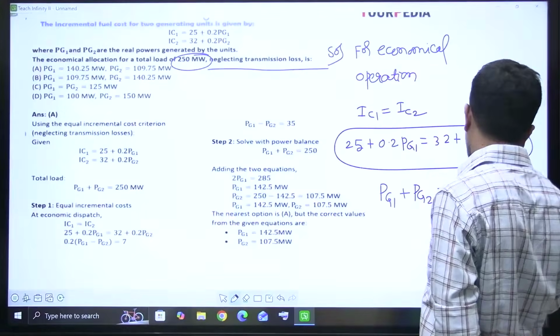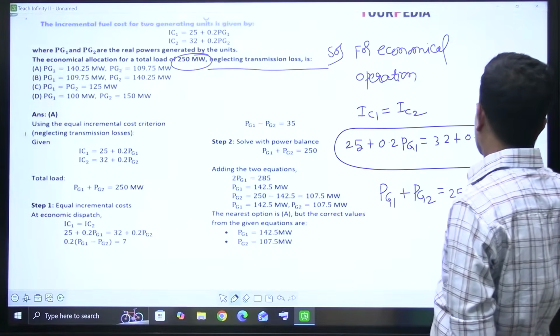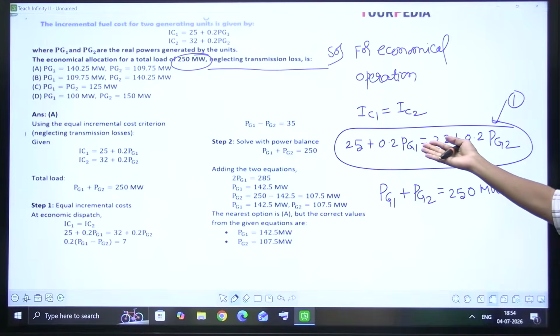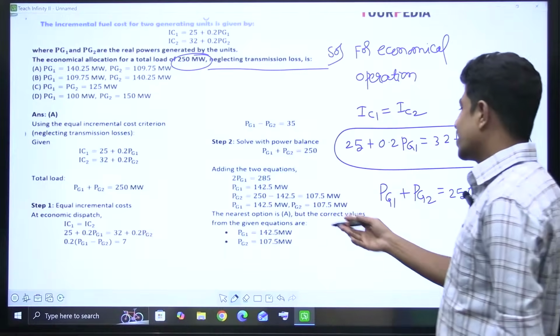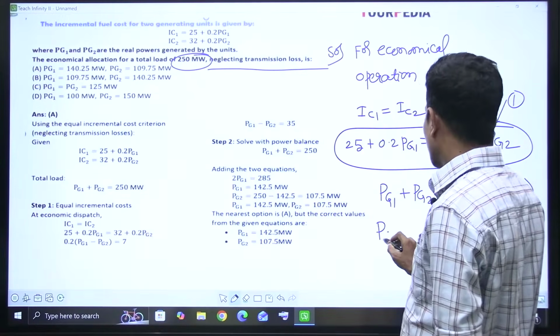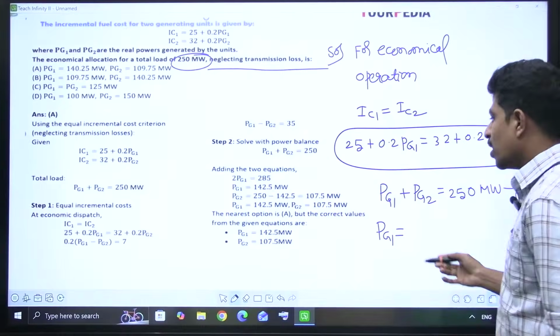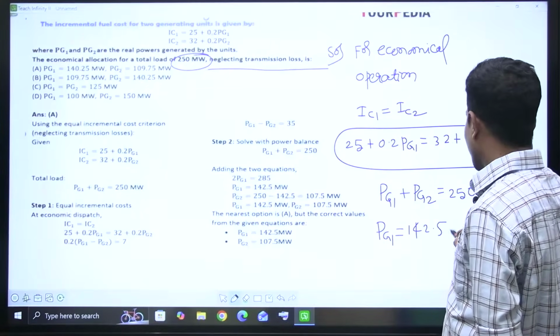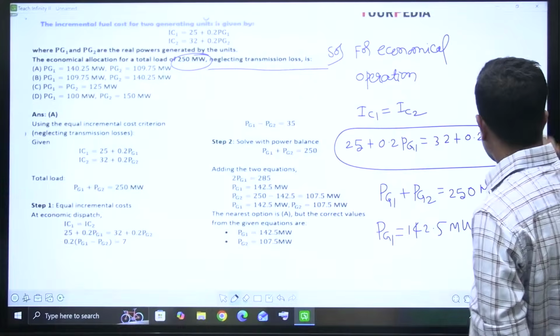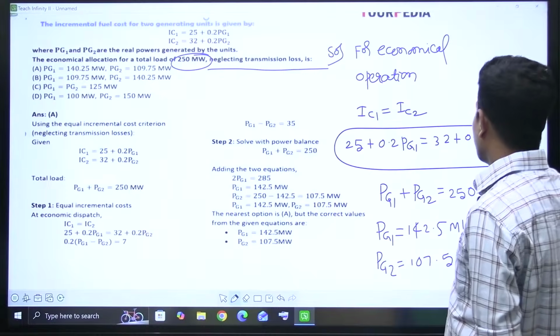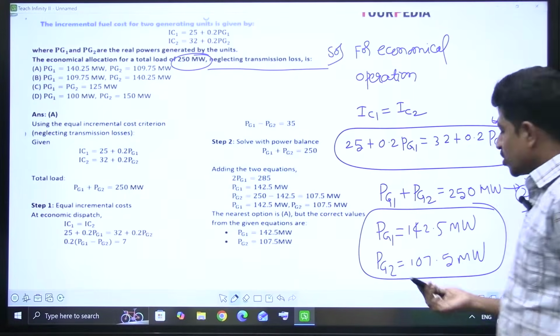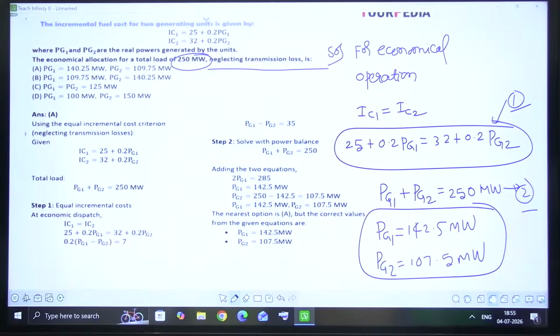Now if you observe, we have two equations, equation 1 and equation 2, each having two variables Pg1 and Pg2. If you solve them, you will get the values. I'm not wasting our valuable time in solving these two linear equations. Pg1 is 142.5 megawatts and Pg2 is equal to 107.5 megawatts, right? This way, the generation of each generator should be set for the economical allocation of the total load.